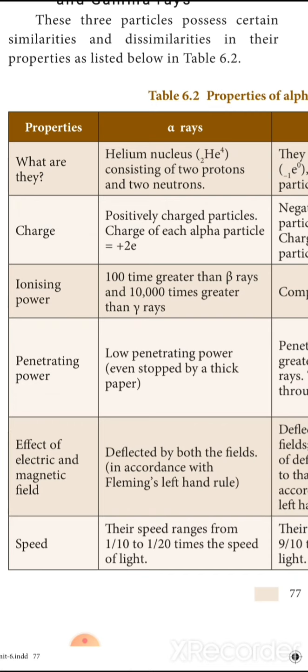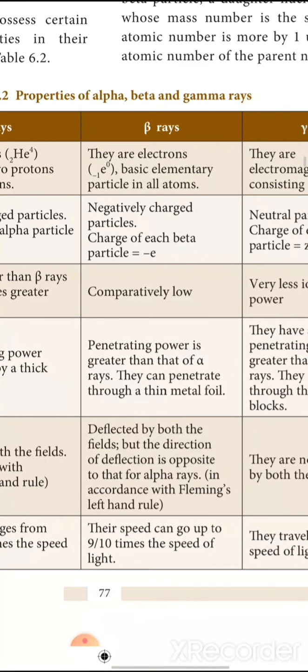In the same way, beta particles are electrons, negatively charged particles, with comparatively low ionizing power but higher penetrating power. The mass is less, so it will penetrate faster. It is also a charged particle, so it is deflected by both magnetic and electric fields, according to Fleming's left hand rule.